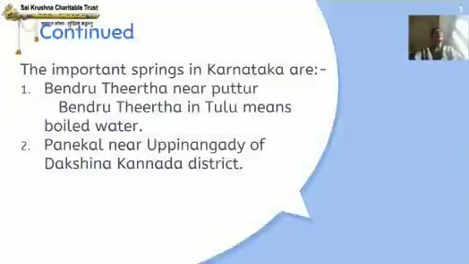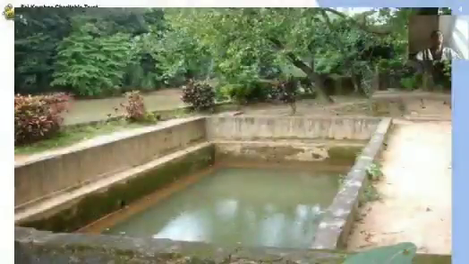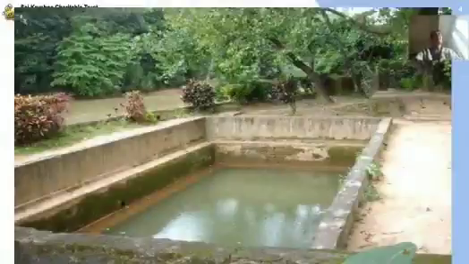The important springs in Karnataka are Bendru Tirtha near Puttur. Bendru in Tulu means boiled, Tirtha means water. So Bendru Tirtha means boiled water. Another important spring in Karnataka is Penekal near Uppina Angadi of Dakshina Kannada district. This is the picture of Bendru Tirtha in Puttur. Can you see this picture? This is an important spring in Karnataka.